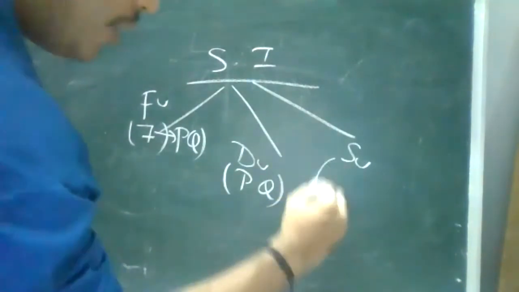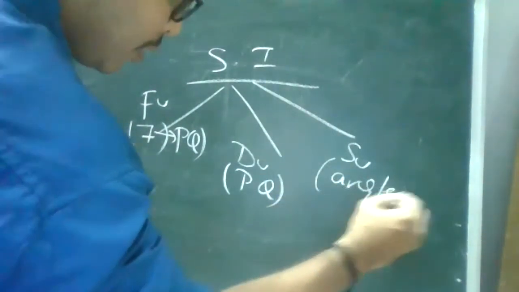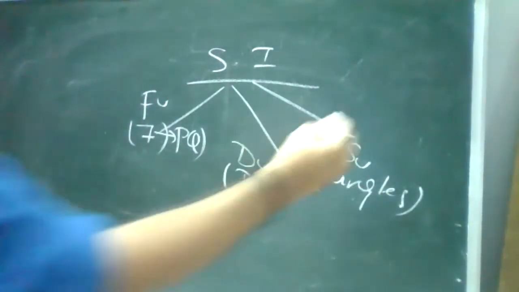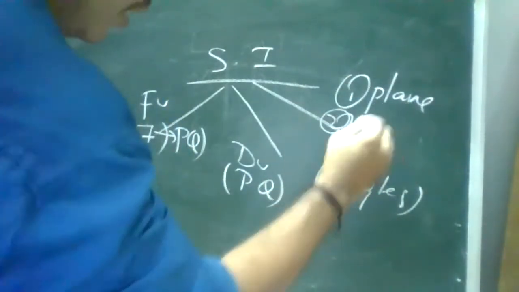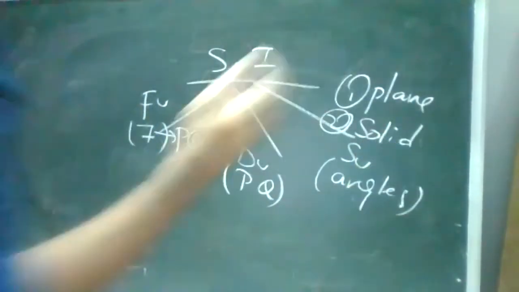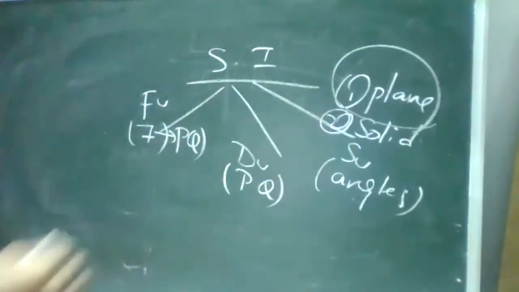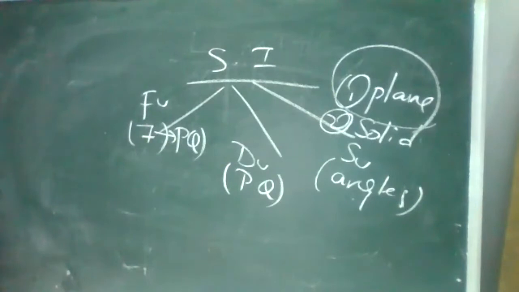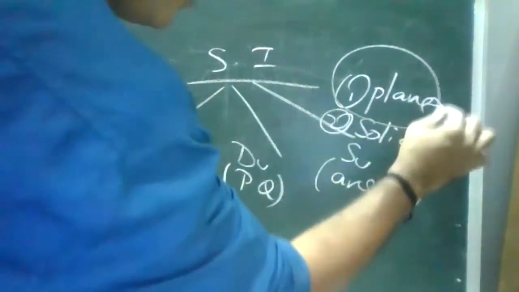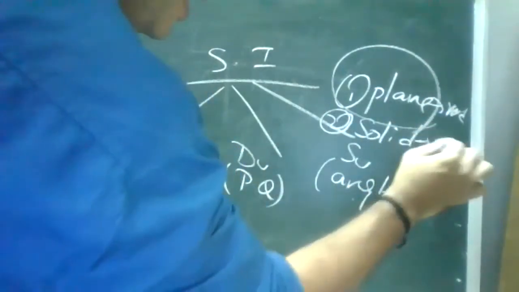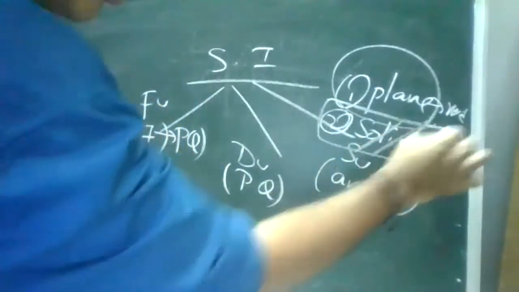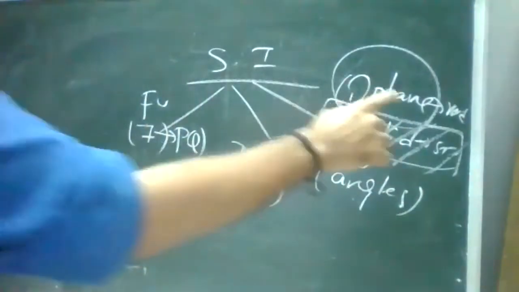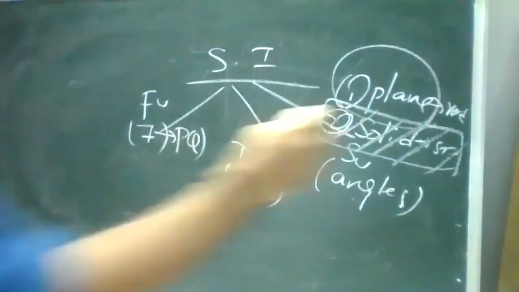And the supplementary units are related to angles. We'll discuss this one. Supplementary units are divided into 2 things, plane angle and solid angle. Those units are radian and steradian. But we are not going to discuss the steradian, solid angle, because it is not important for us. We have only the plane angle. The unit is radian.